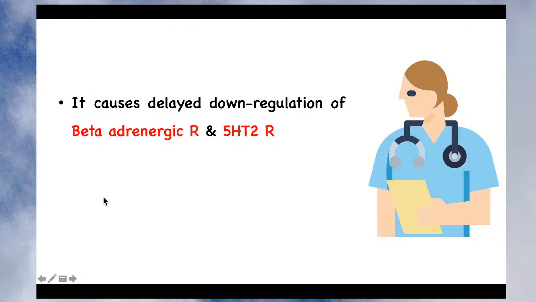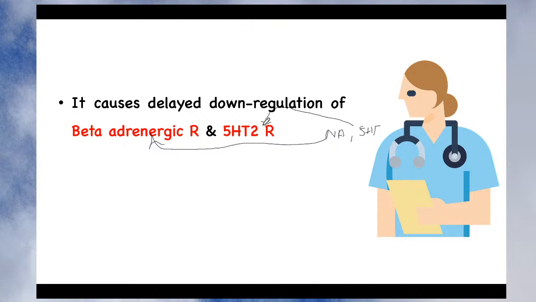Another important thing: it causes delayed down regulation of the beta adrenergic receptor and the 5-HT2 receptor. So why do they produce delay in down regulation of these receptors? This is another pharmacological action. We have seen what they do. They increase the level of two important neurotransmitters, noradrenaline and 5-hydroxytryptamine. Noradrenaline will go and activate the beta adrenergic receptor, whereas 5-HT will activate the 5-HT2 receptor, right?